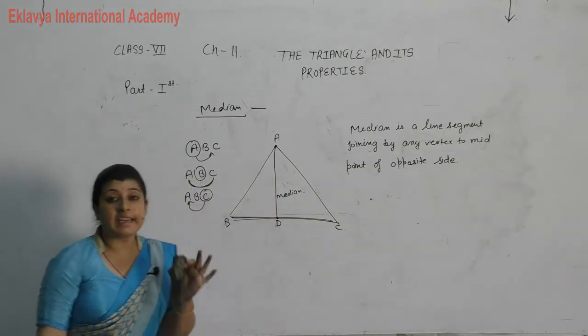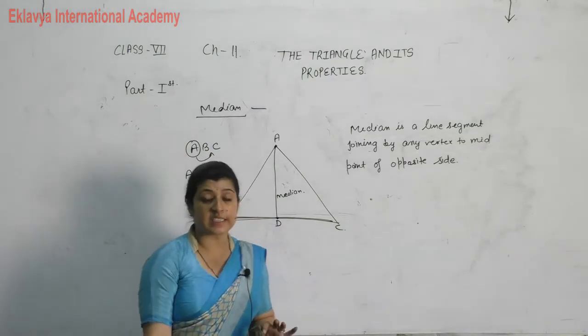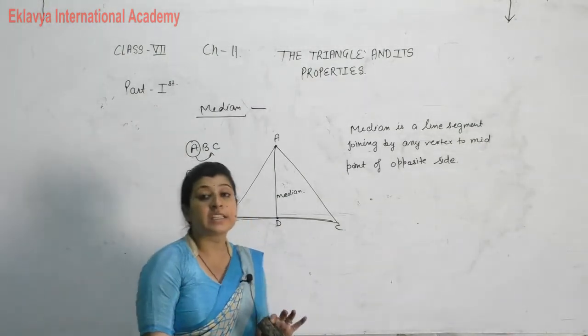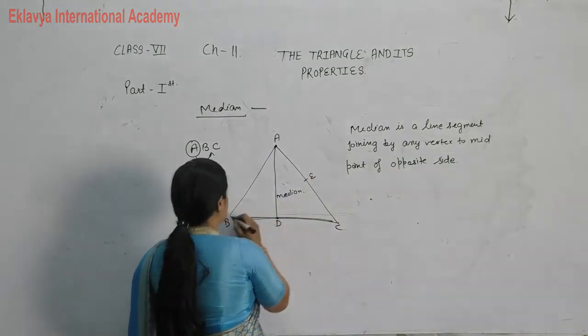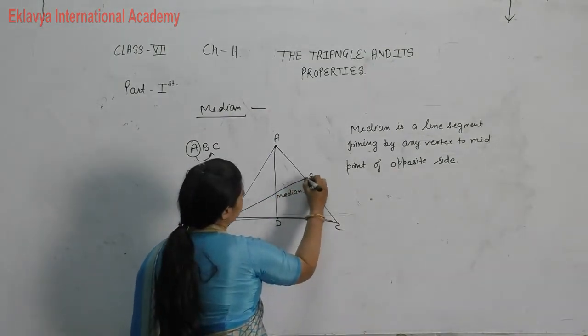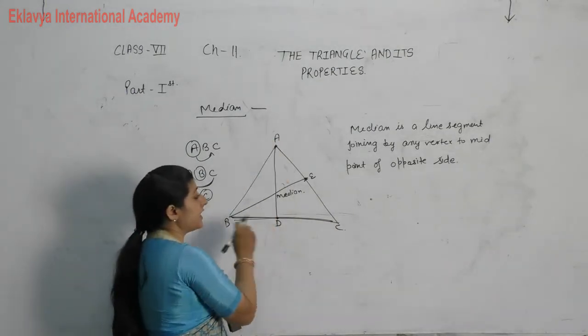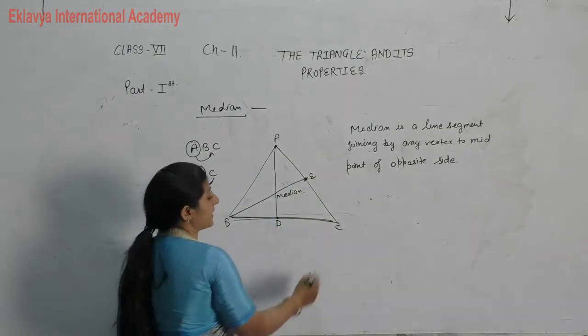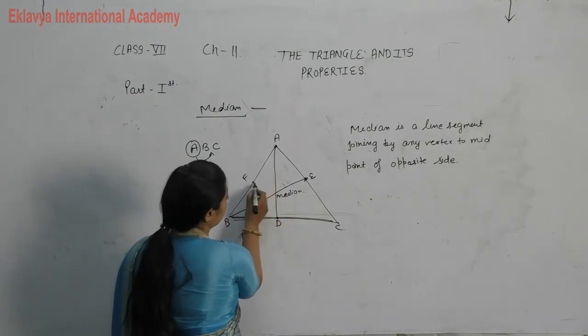So, in a triangle, how many vertices are there? There are 3 vertices. It means we can draw 3 medians. Suppose I take the midpoint of AC as E, then what is the median? BE. Here AD is median, in this case BE is median. C, here I take F, then what is the median?